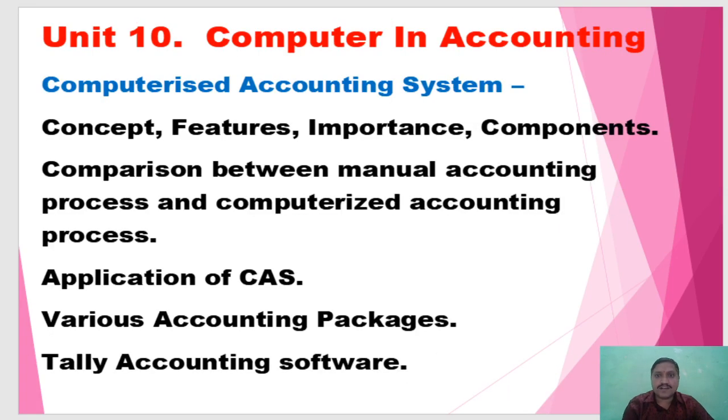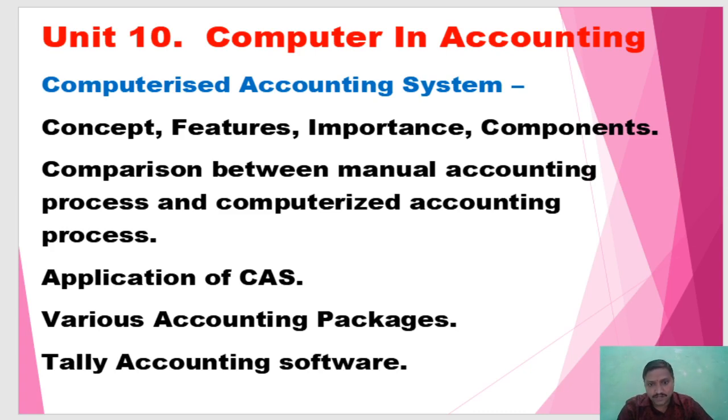Next, computers in accounting. Now we know the world of computers: if various data records are in a computer, then it is very easy to handle, store and send. So nowadays computer accounting is also very important. So, computerized accounting system: introduction, concept, features, importance, components, comparison between manual accounting process and computerized accounting system.